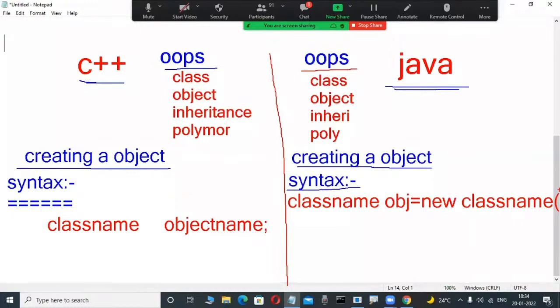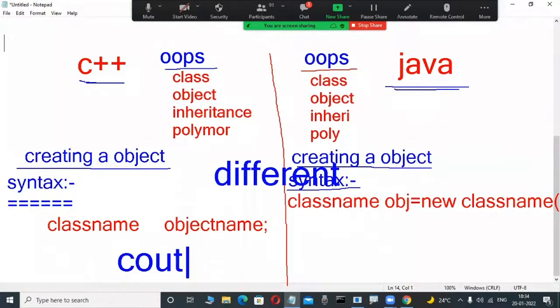Yes, observe here. That's why these two languages are syntactically different or the same? Different. Syntactically different. Conceptually, OOPS concepts are the same, but syntactically different. And functions are also totally different. Suppose in C++ I want to display output: cout is a function for streaming output. And now in Java, what is the function?